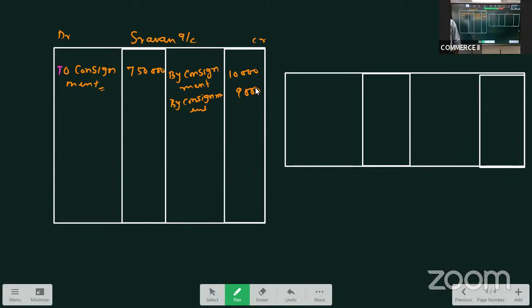If any advance is sent, that also will be credited. Check if any advance is sent by Shravan. Did Shravan pay any advance amount? No, it is not. So the balancing figure is the amount that Shravan will send to the consignor. 7,50,000 minus 19,000 is 7,31,000. So this is the final amount sent by Shravan to Naveen. This is the final amount due sent by Shravan to Naveen.